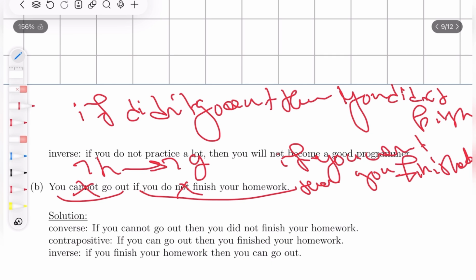And here you can see that, okay, you might think that the inverse, we said that the inverse is not necessarily true. But if someone comes and tells you you cannot go out if you do not finish your homework, what you would think is, okay, then if I finish my homework, I can go out. But that doesn't say that you can go out if you finish your homework. It just says that you can't if you don't. So there might be a case where you do finish your homework, but you can't go out.